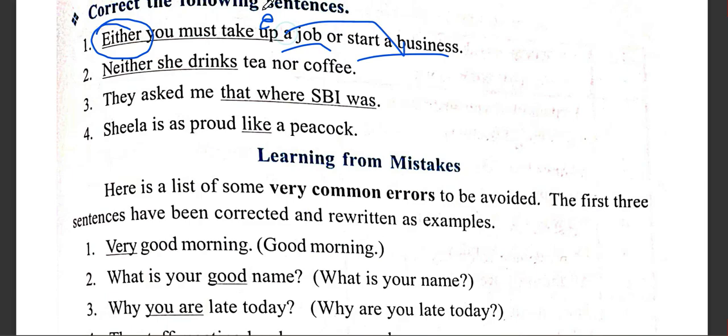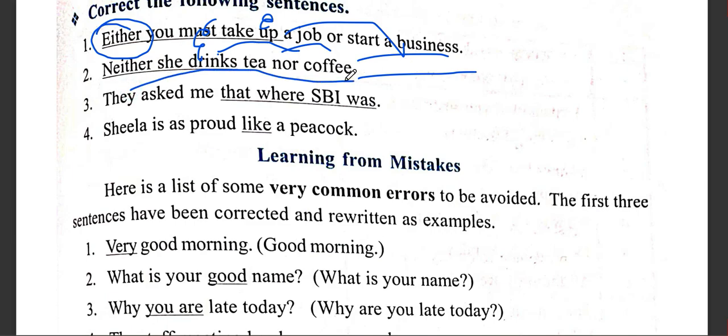Likewise, you must either take up a job or start a business. On both sides after either or, we must have likewise things. So: you must either take up a job or start a business.